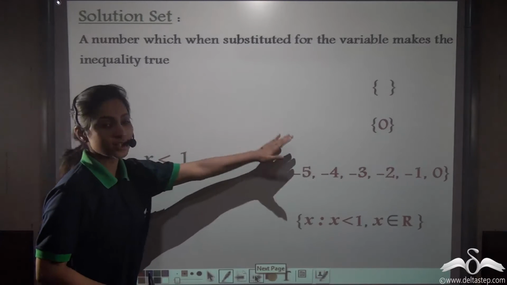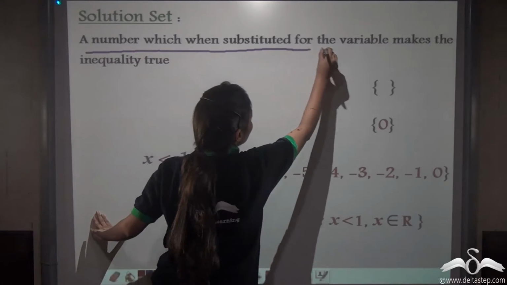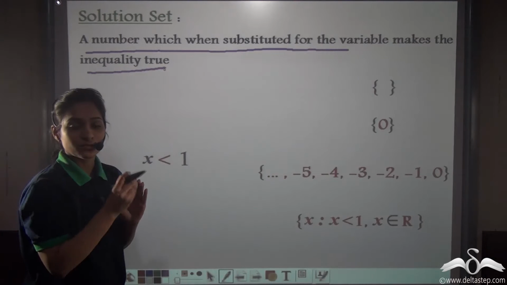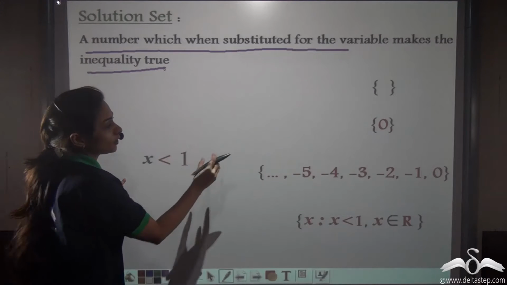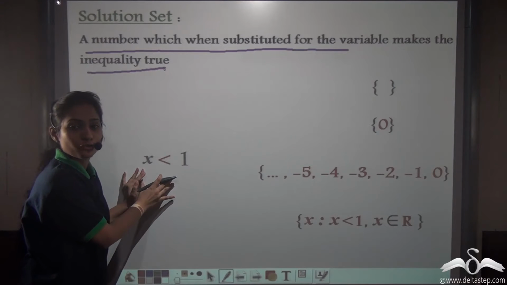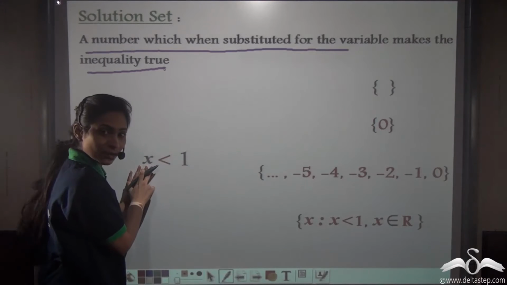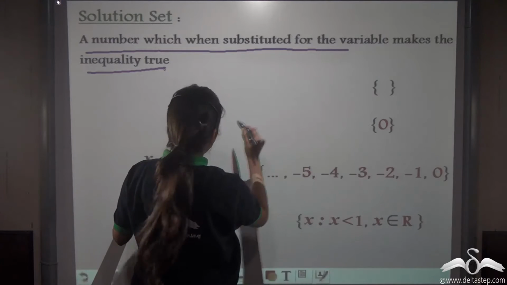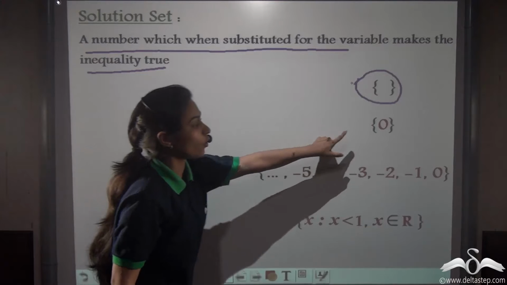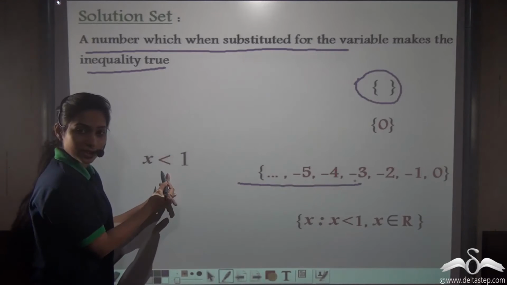Similarly, the solution set is the other thing: a number which, when substituted for the variable, makes the inequality true. After selecting numbers from the replacement sets, if we put these numbers in this inequation, this will hold true for us. So you can see 0 holds true in this inequality. When x is a natural number, then this holds true. When x is a whole number, this holds true. When x is an integer, this holds true for this inequality.